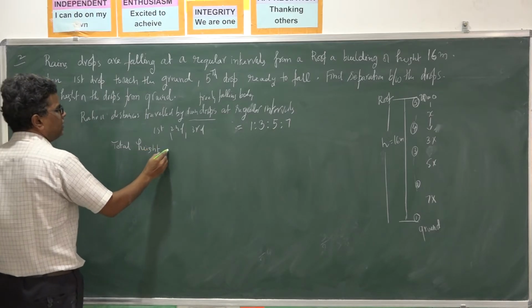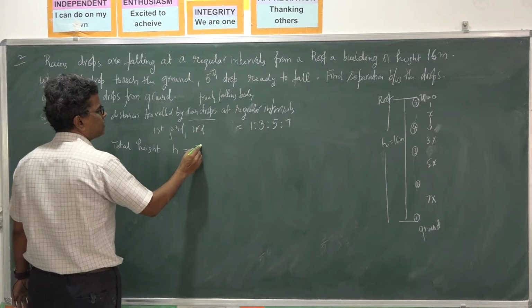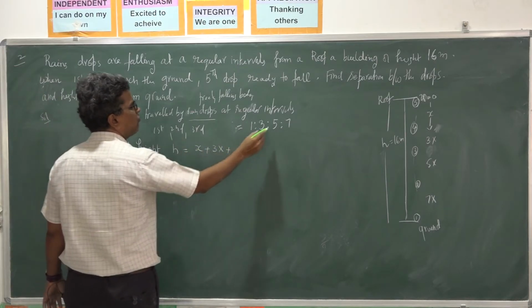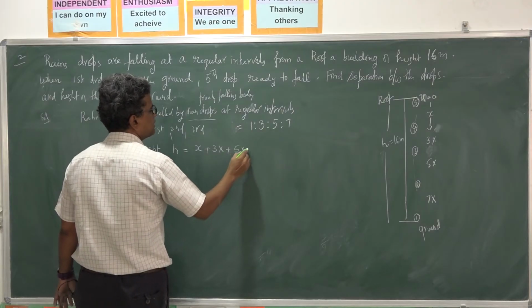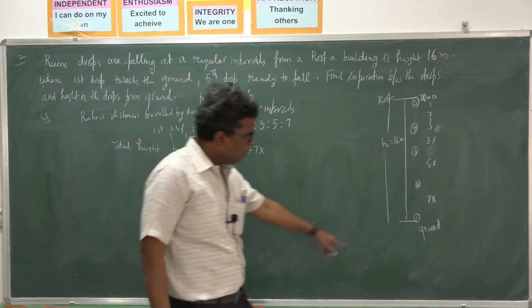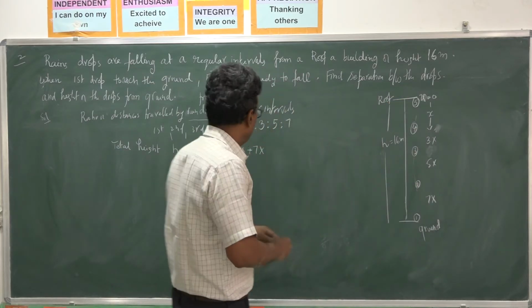So total height h, we can take as x plus 3x plus 5x plus 7x. If you add all these distances, we will get the height of the tower.